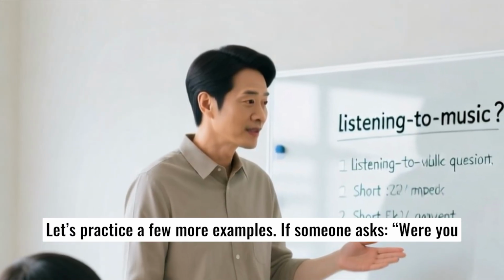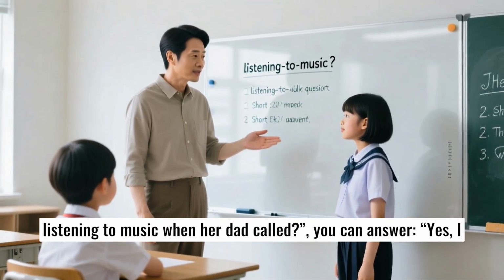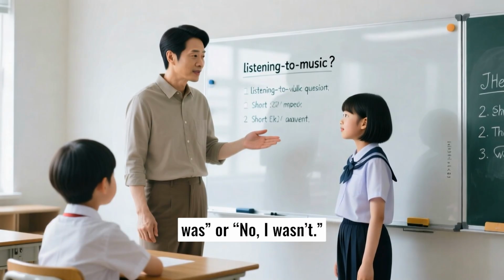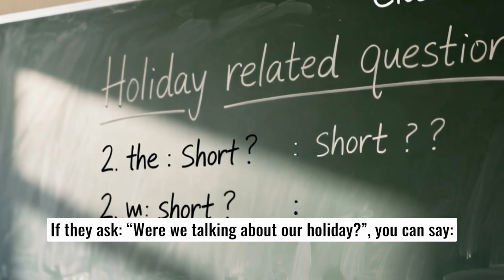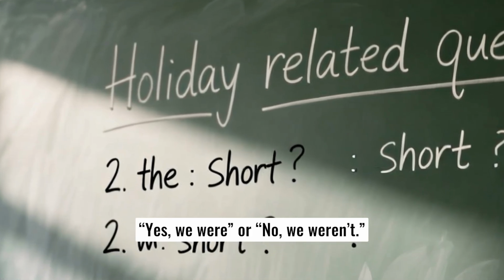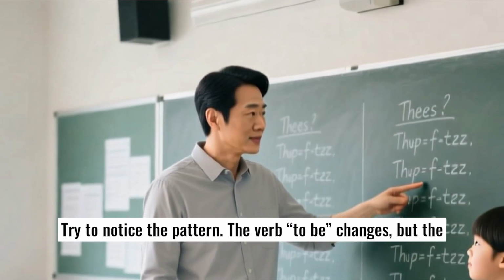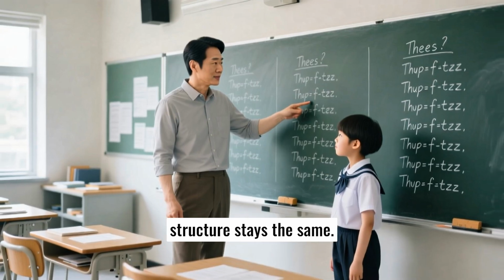Let's practice a few more examples. If someone asks, were you listening to music when her dad called? You can answer, yes, I was, or no, I wasn't. If they ask, were we talking about our holiday? You can say, yes, we were, or no, we weren't. Try to notice the pattern. The verb to be changes, but the structure stays the same.